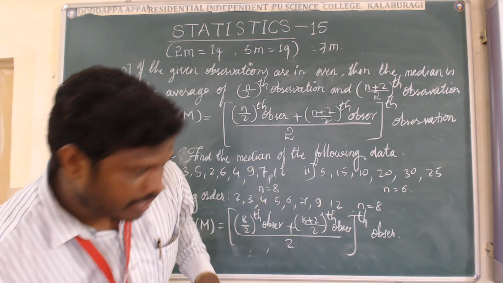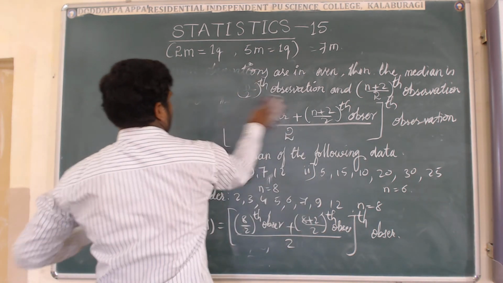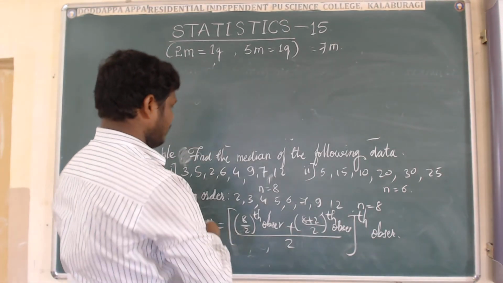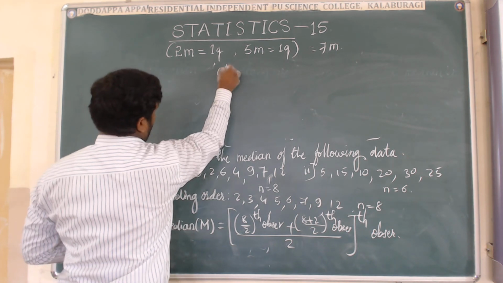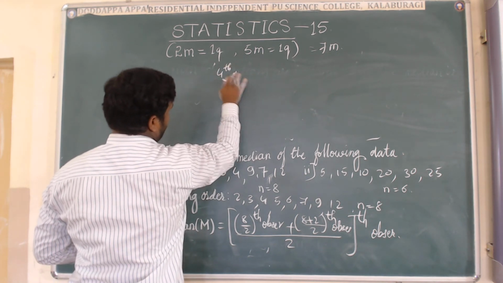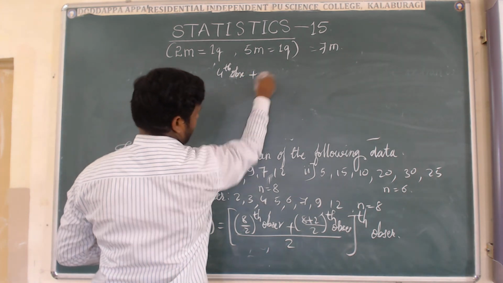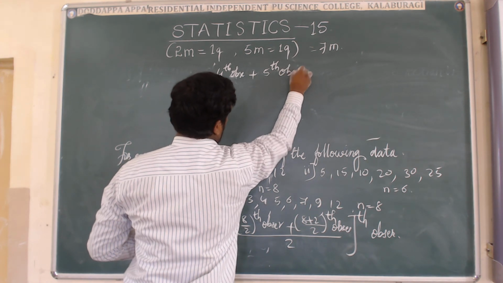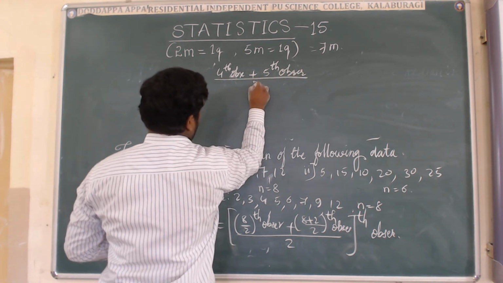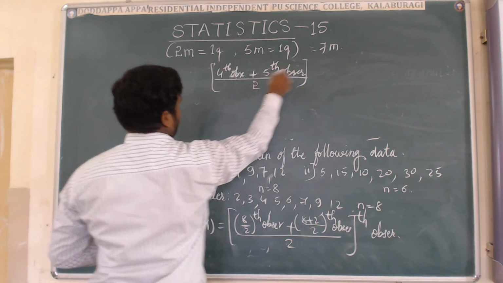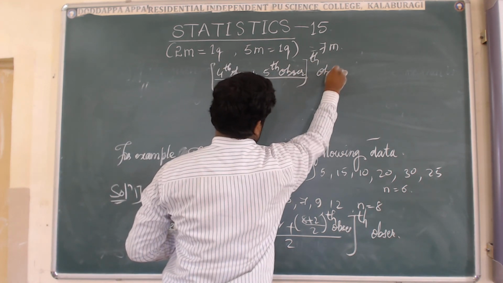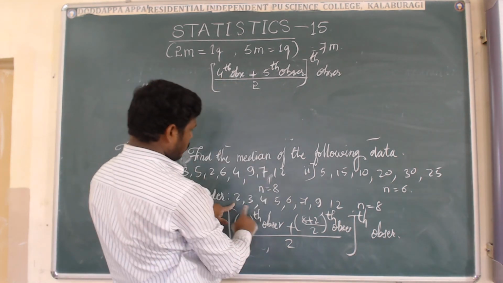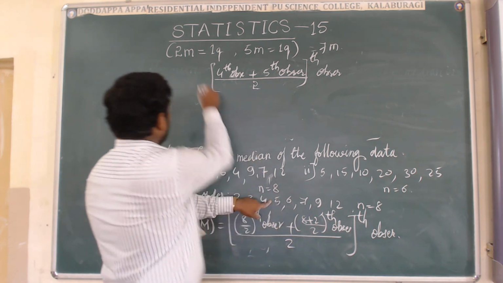Simplify that: the fourth observation plus the fifth observation, divided by 2. See here, in the ascending order, which one is the fourth observation? 1, 2, 3, 4. 5 is there.